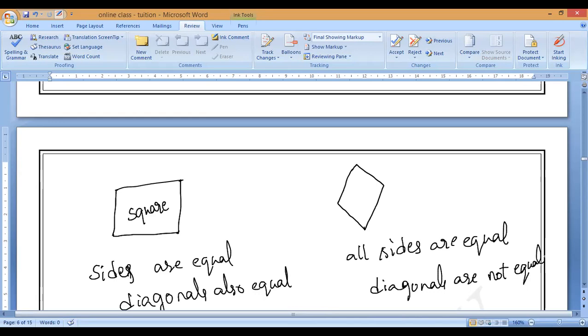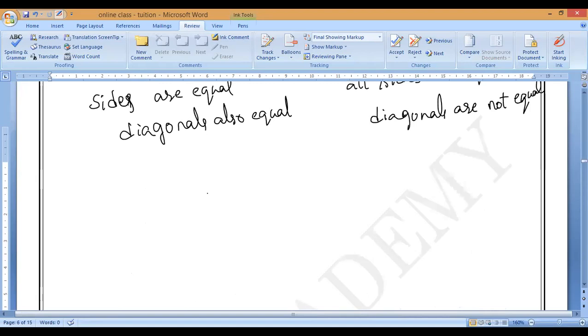Next, what are the properties of a parallelogram?